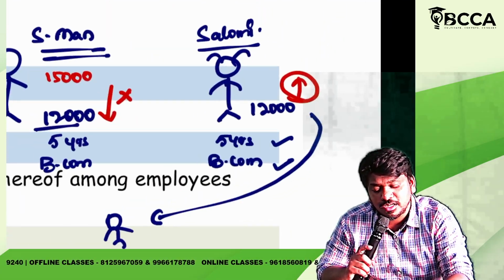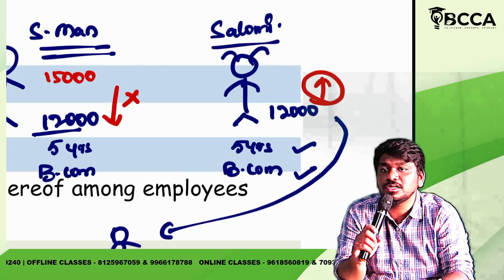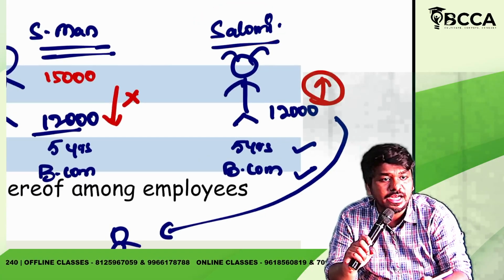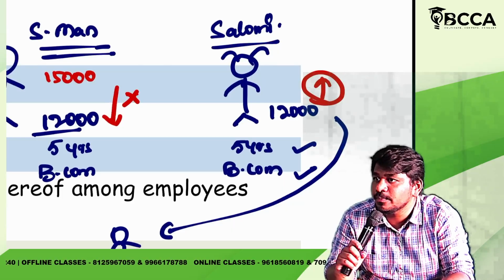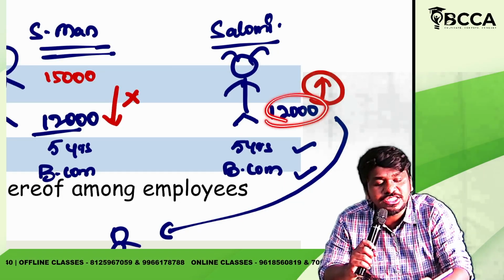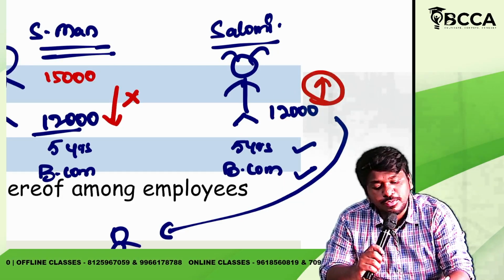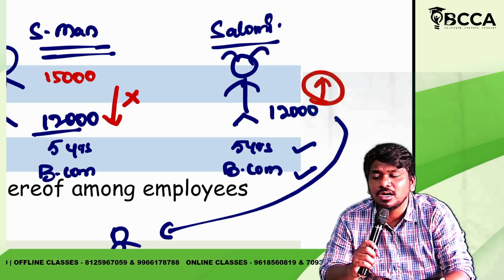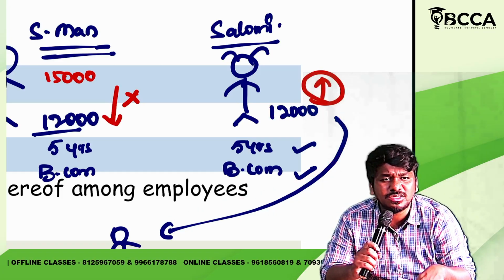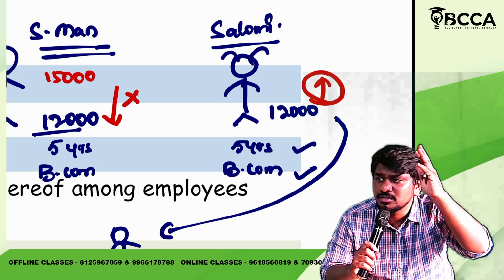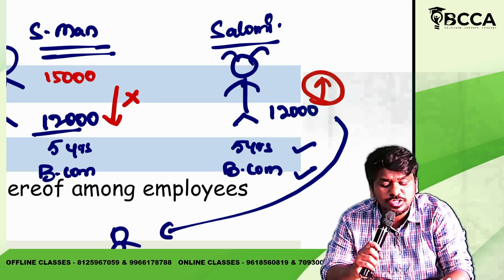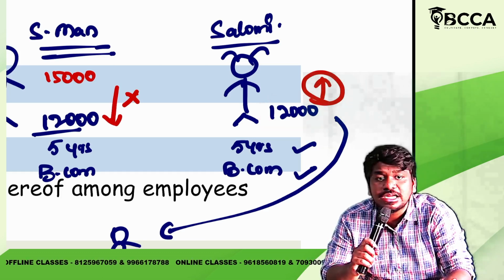See here, this Salome was vexed with the salary. She was fed up. So whom can she go and complain? She went to the employer. What he said is, this is my organization, what you can do, go and do. I'll not change. So to whom can she go and complain?